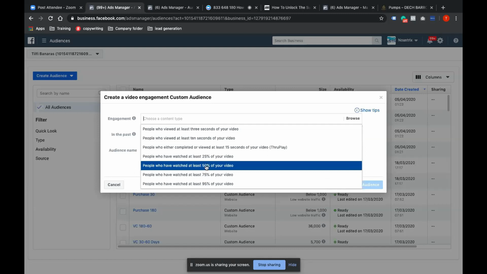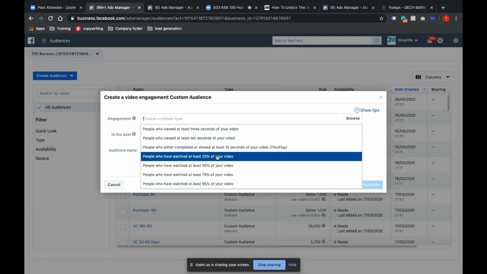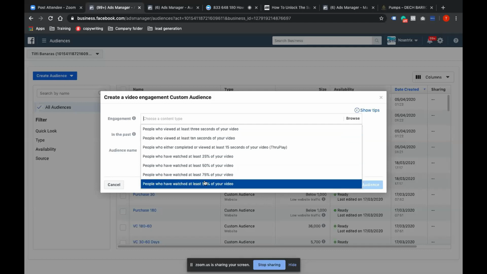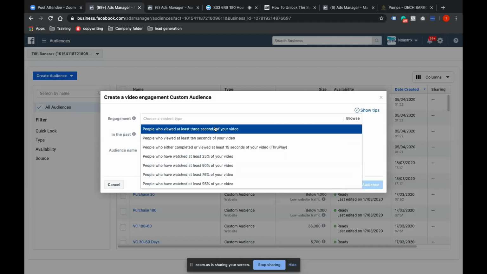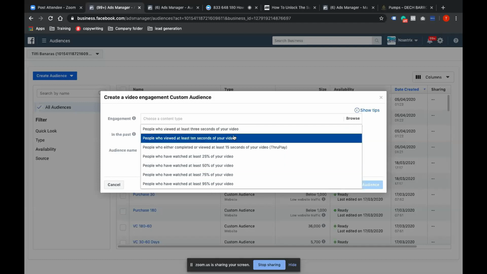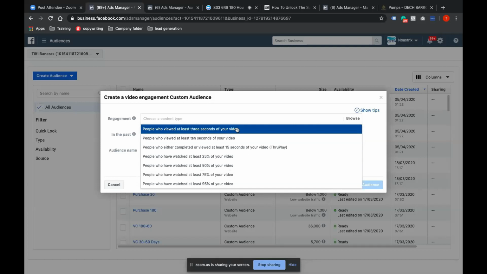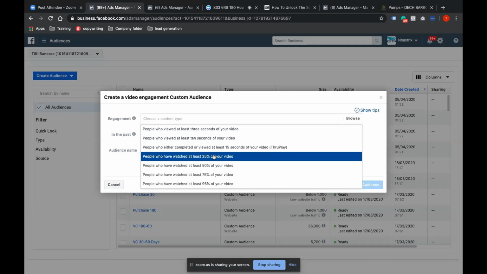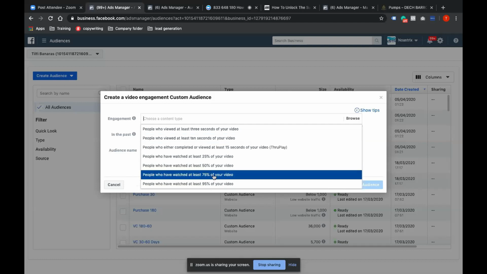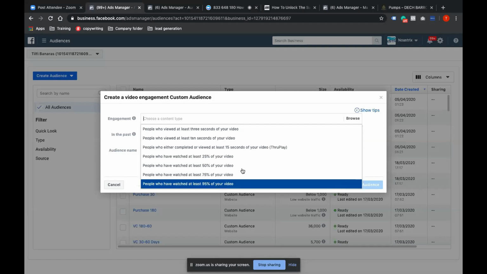So depending on your video length, depending on your objective, what kind of campaign do you want to run? Do you want to run a traffic campaign? Then you would want to get maybe 25%. You want to run a conversion campaign? Then you would want to go to the higher segment. So this is all about the funnel. With 3 second, it's just awareness; they would have just seen your ad. If you want more engagement, then probably 10 second or 25%. If you want a higher level of engagement, then you actually want to go for 75%, 95%.